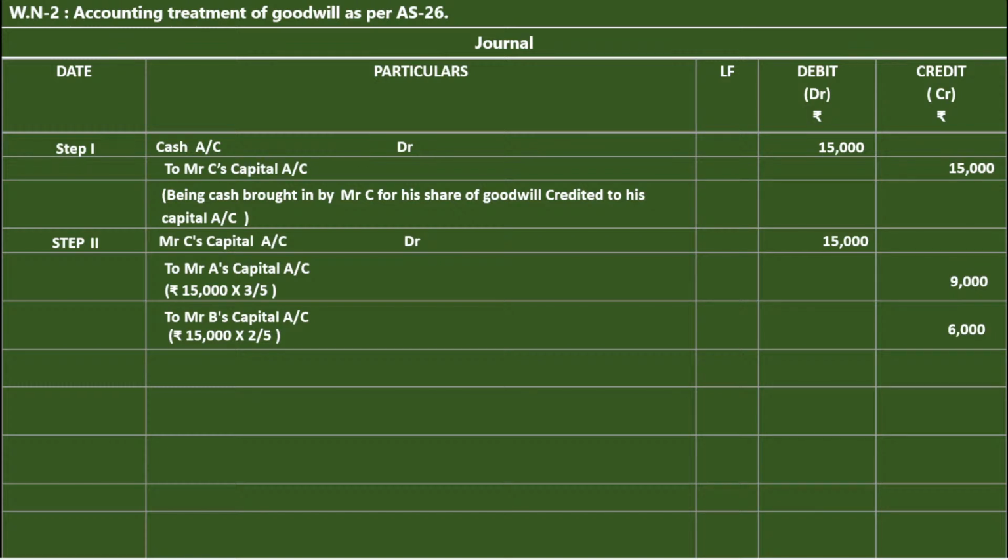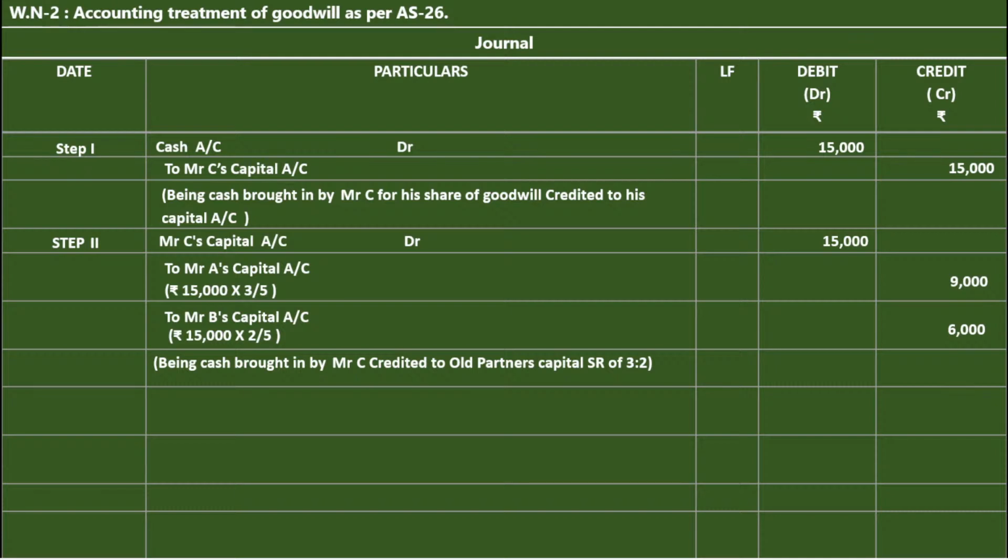When the new partner brings the cash for goodwill, we have to pass 2 steps. Step number 1 completed. Step number 1, receive the amount and credit it to C's capital account. Step number 2, transfer from C's capital account to the sacrificing partners' capital accounts. Being cash brought in by C, credited to old partners' capital accounts in the sacrifice ratio of 3:2.